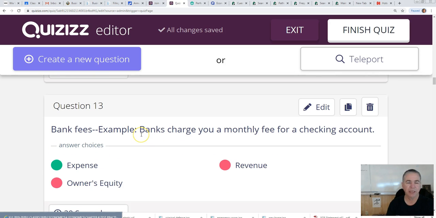Bank fees, banks charge you to have a checking account, that's an expense.